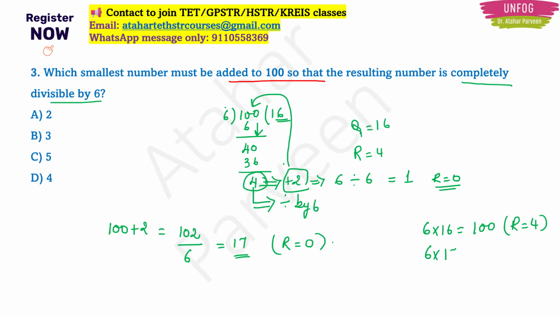Then the next number can be 102 with remainder 0. For that, I should add plus 2 to this 100, right? So my answer is option A here. Very simple logic, right? I have tried to explain it to you in a simple manner. Now you should tell me whether you understood this trick or not in the comment section, okay?